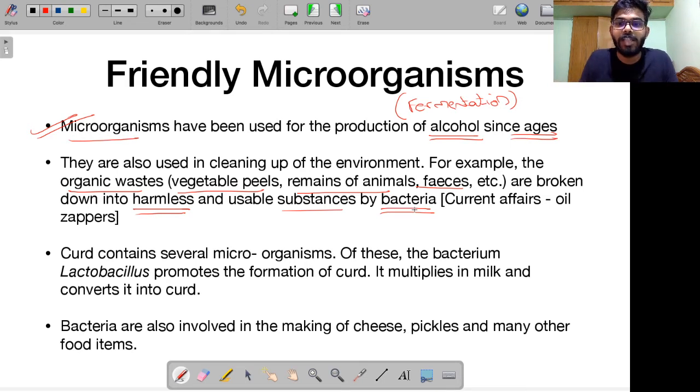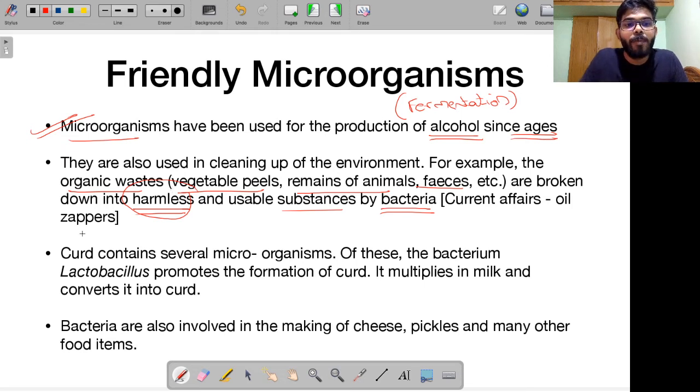They release enzymes and disintegrate the body. They break this into fragments and release all the nutrients present inside the body into the soil. From the soil, it can be again taken up by the plants. This is the useful work that they are doing. They are breaking down into harmless and usable substances.